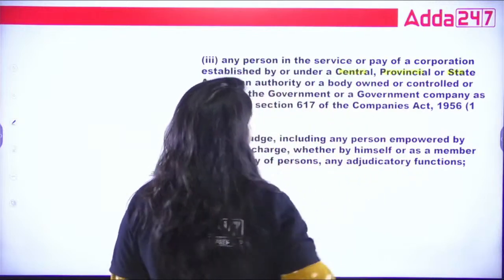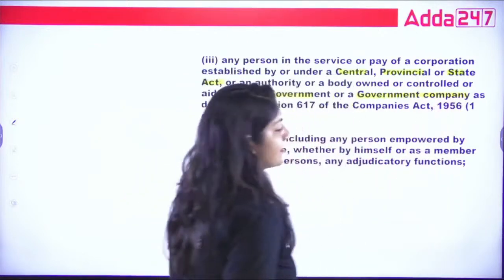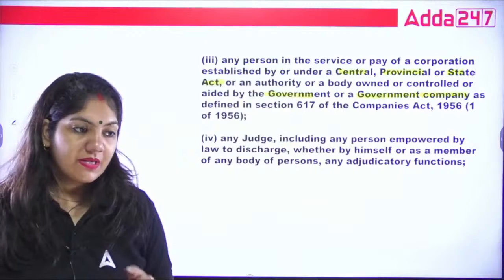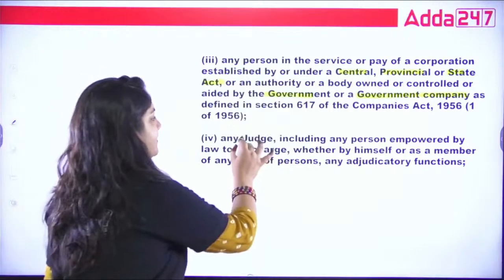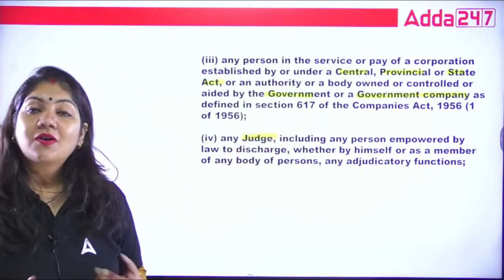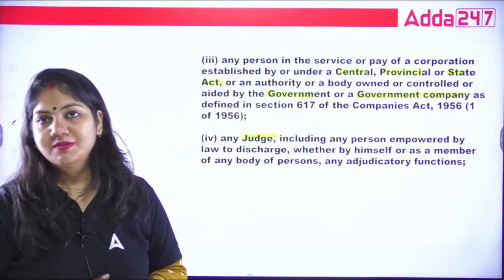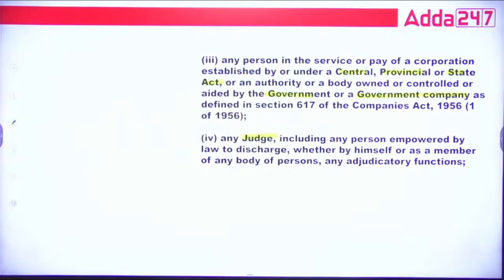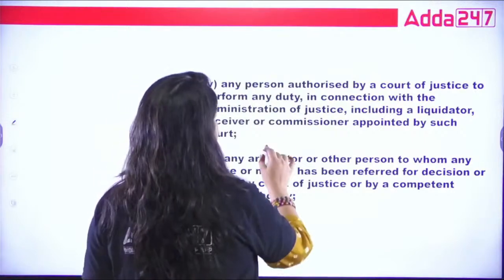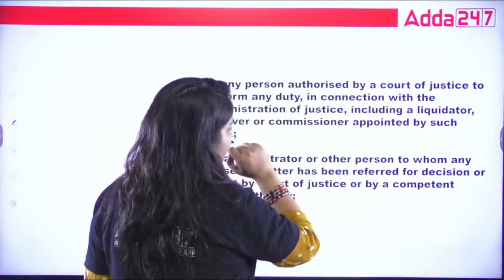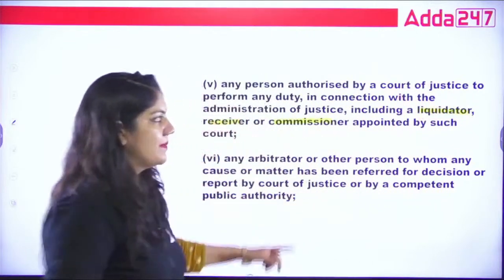Next, any person in the service and pay of a corporation established under a central, provincial or state act, an authority or body owned or controlled by the government, and a government company, because as we know, the government company also comes under the government. That's it. Any judge is also called a public servant, right? Whether Supreme Court judge, High Court judge or District Court judge. That's it. Please see the points. Next, any person authorized by a Court of Justice to perform any duty in connection with the administration of justice, including liquidator, receiver, commissioner. All are public servants.